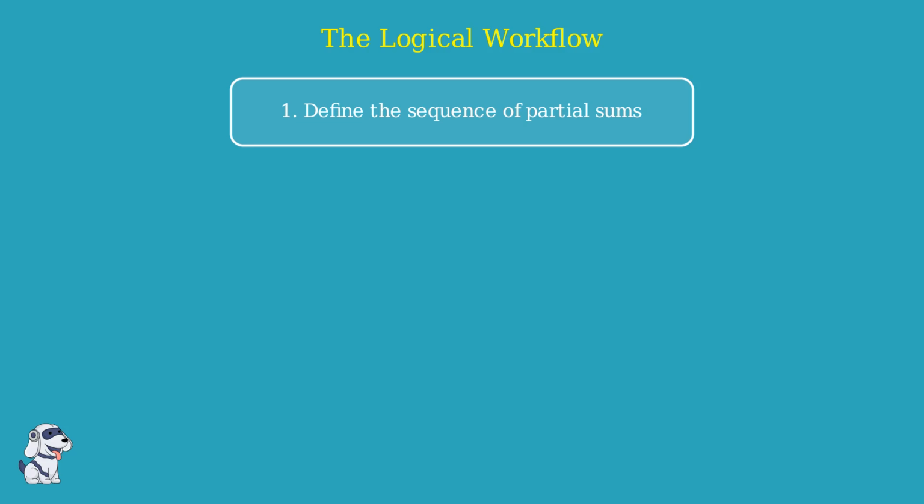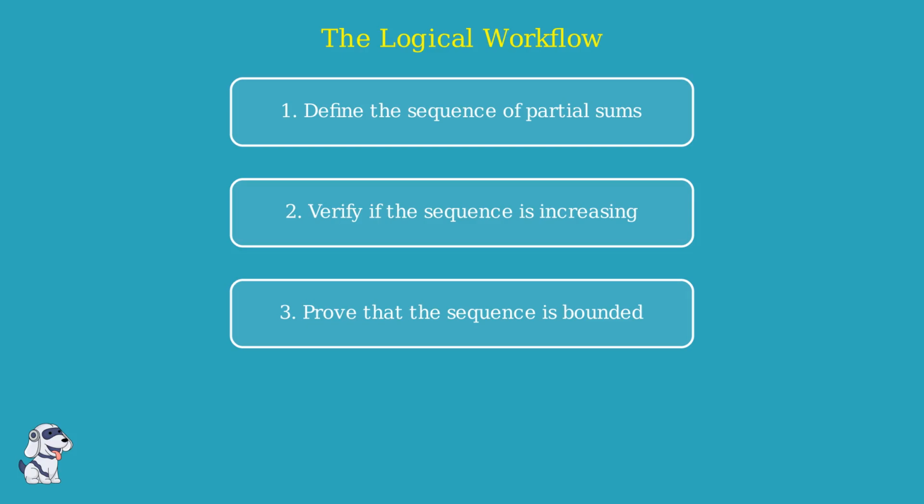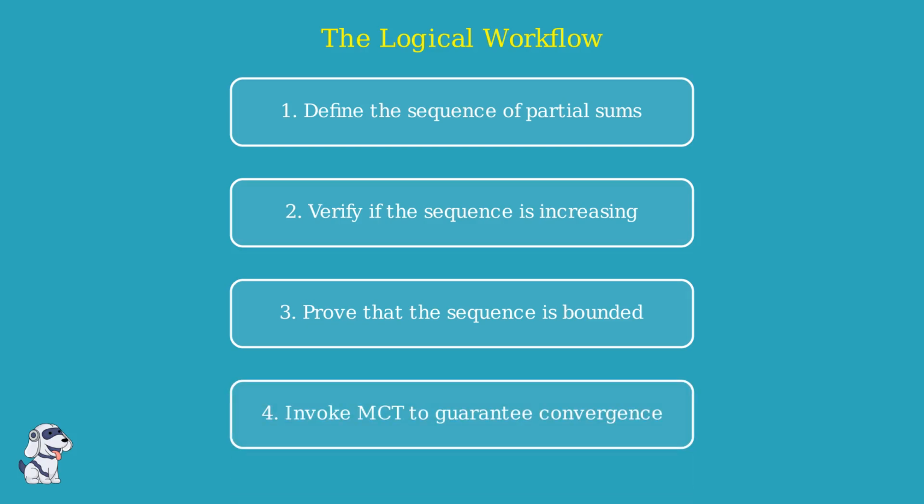To use the monotone convergence theorem effectively, we follow a reliable logical workflow. Let's look at the steps. Step 1. Define the sequence of partial sums. Step 2. Verify if the sequence is increasing. Step 3. Prove that the sequence is bounded. Step 4. Invoke MCT to guarantee convergence. Once these conditions are satisfied, the monotone convergence theorem guarantees that your infinite series will converge to a finite limit.